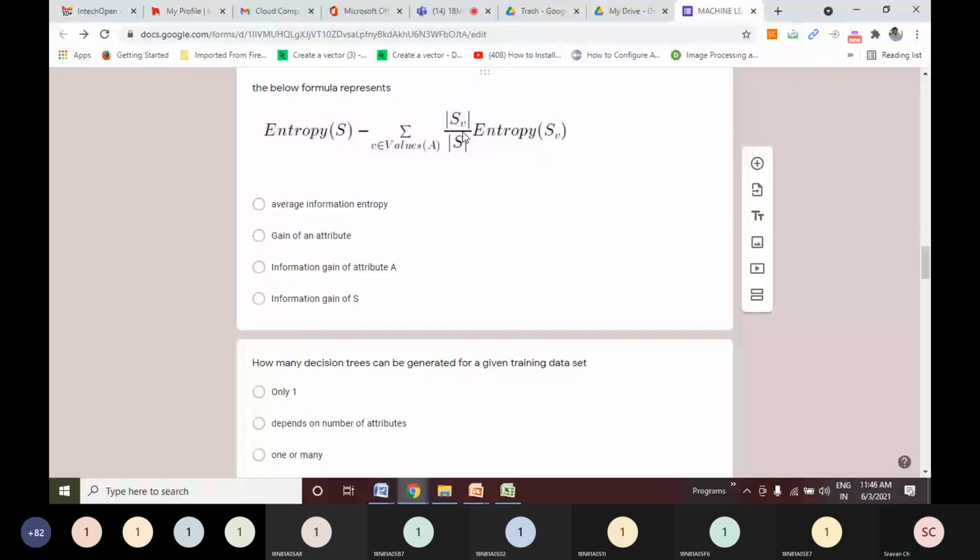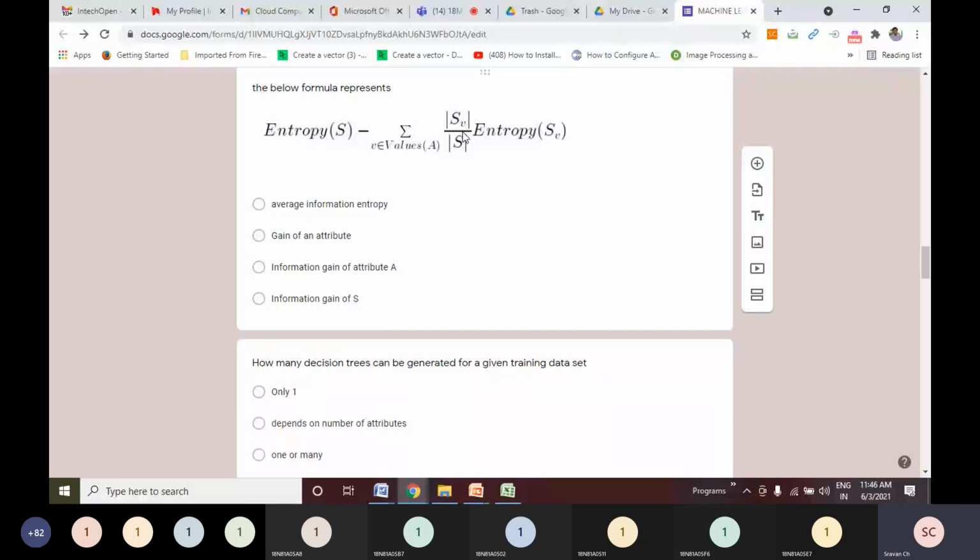We have added them, we have performed a sigma operation, and whatever value we got, we have subtracted from the entropy of the entire data set, entropy of S. So this formula represents the average information entropy, right?